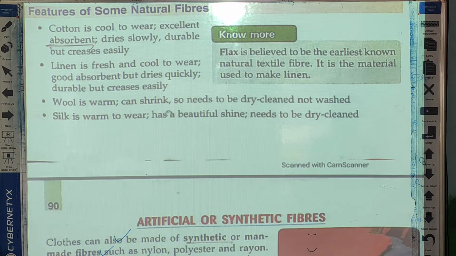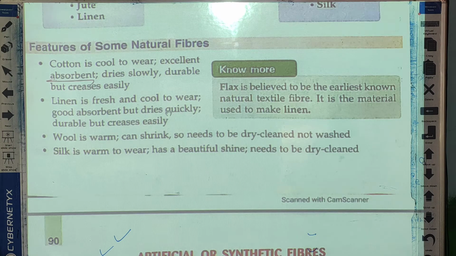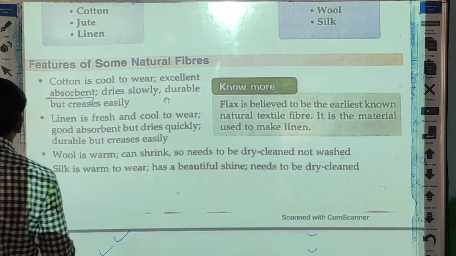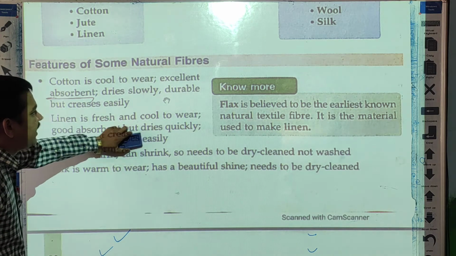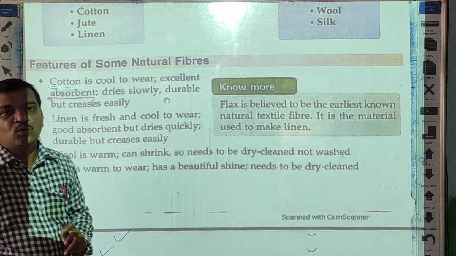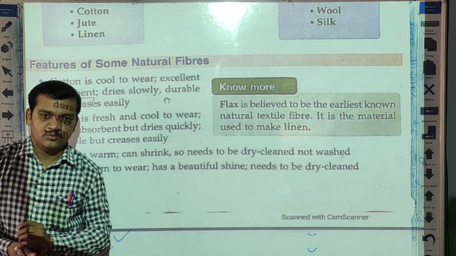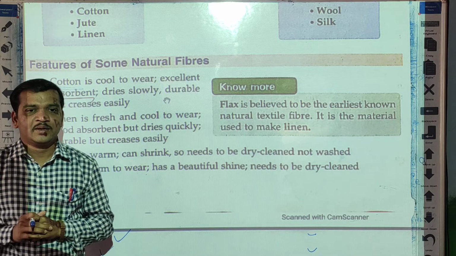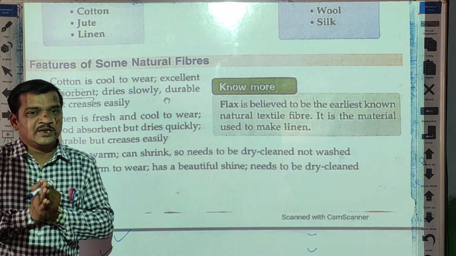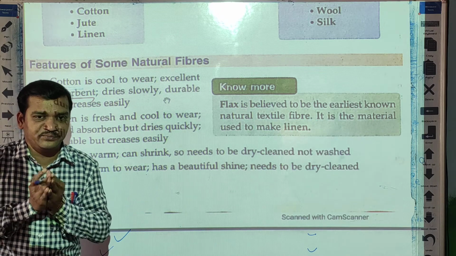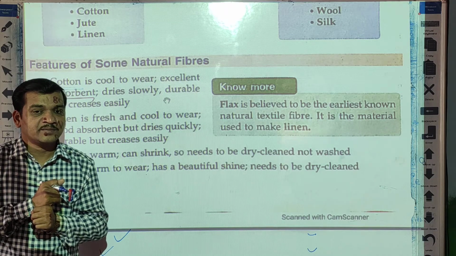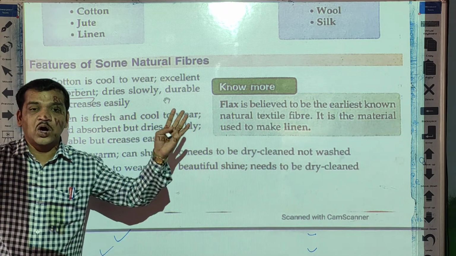Next, features or characteristics of some natural fibers. Now see here, natural fiber, cotton. Cotton is cool to wear. Cotton dresses are very cool to wear, and especially we prefer to wear these dresses in summer as we feel more hot.